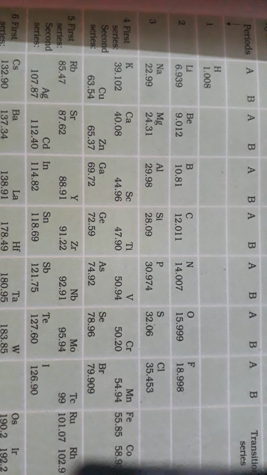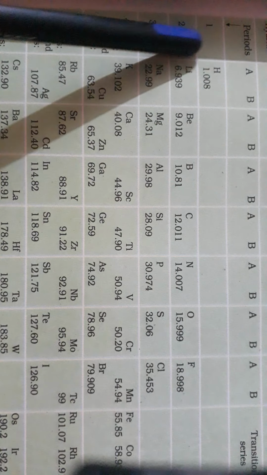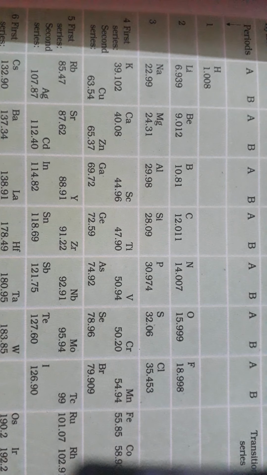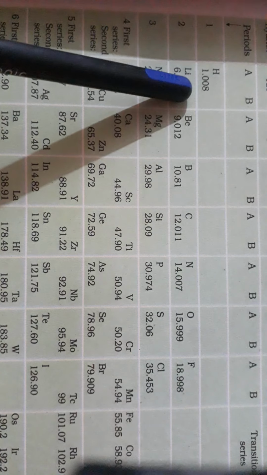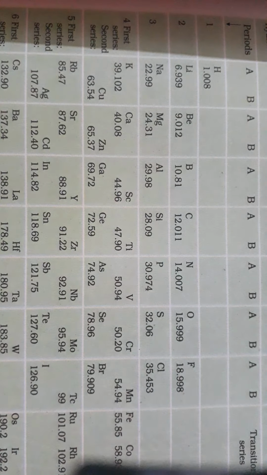I again explain what is the first limitation. This limitation is related to the position of hydrogen. Hydrogen resembles alkali metals as well as it shows properties like halogens. So he couldn't give a fixed position to hydrogen in his periodic table.